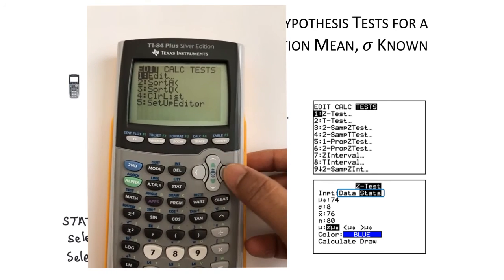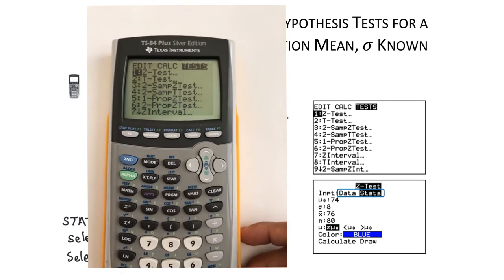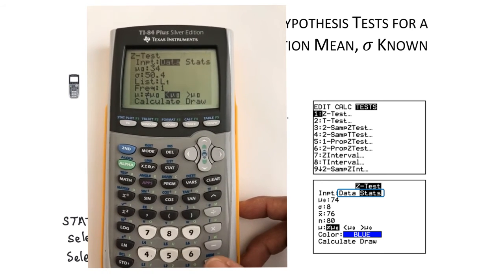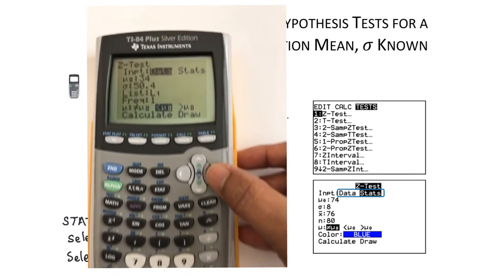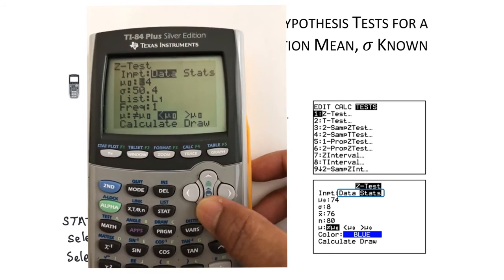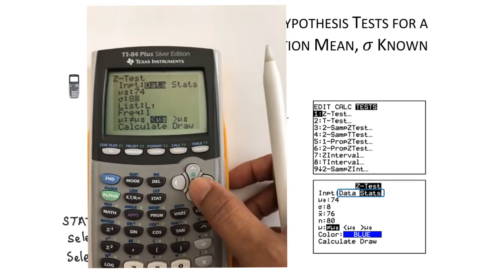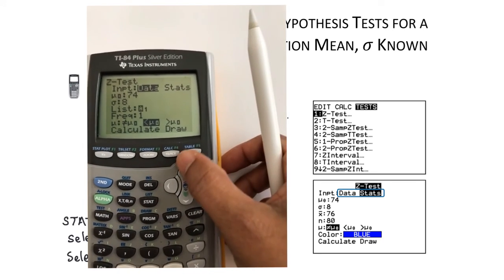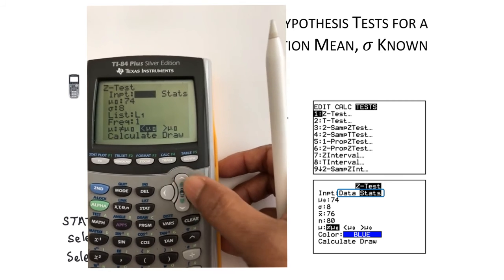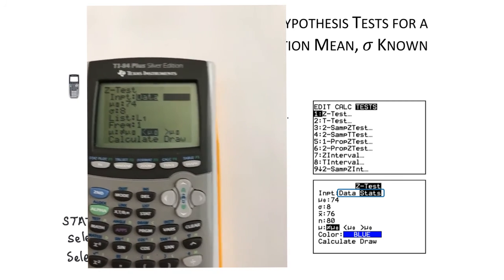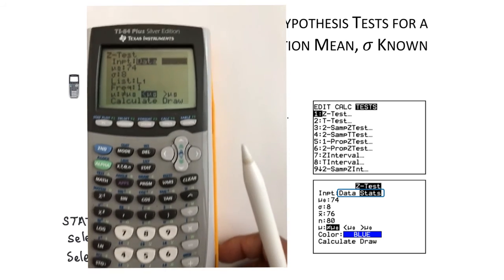Press STAT. Select TESTS. Option 1, Z-Test. Press enter. Input is not Data, so select Stats. Mu 0 is 74 and sigma is 8. We are not using L1, so make sure by selecting Stats, highlighting that and pressing enter.